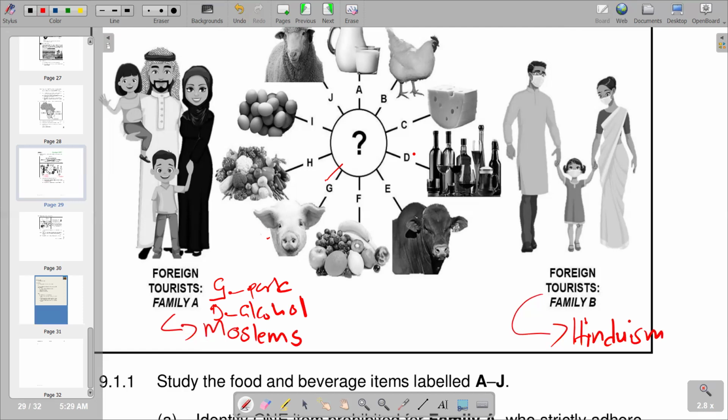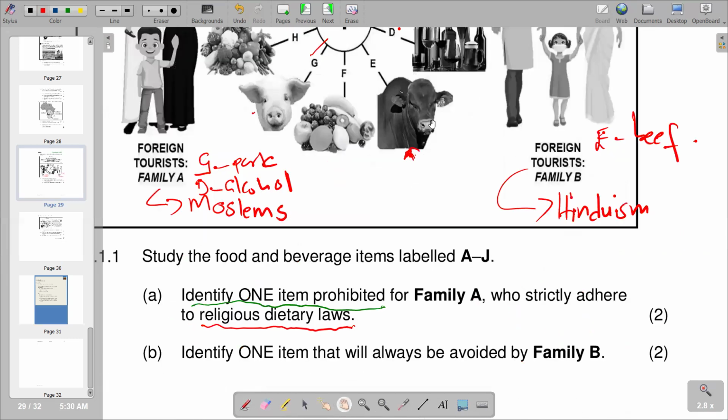Then with Hinduism, we know that they try to avoid beef, and we have beef represented by a cow here. So here we've got our E representing our beef. So basically, that's what we have on the first part, that is our part A.